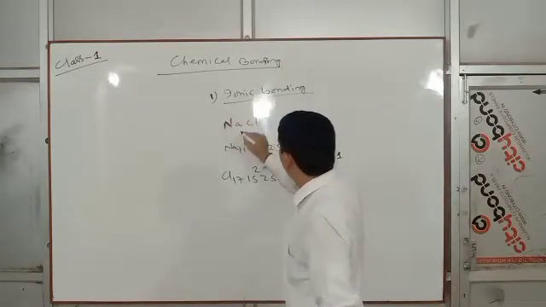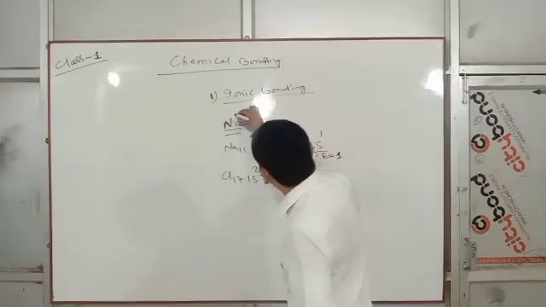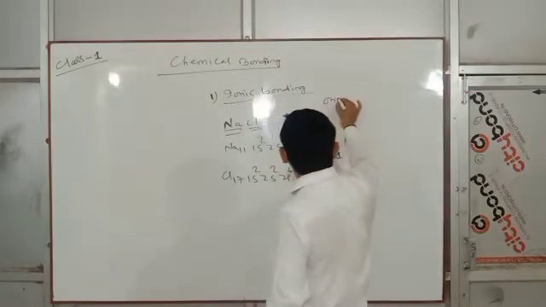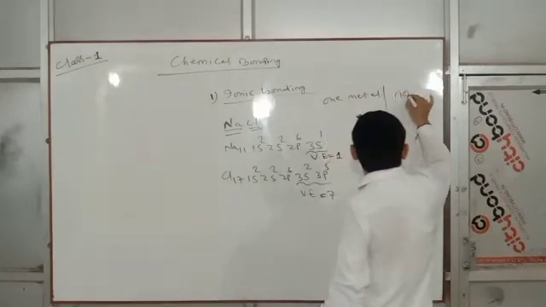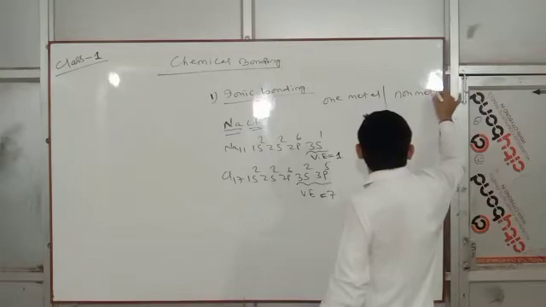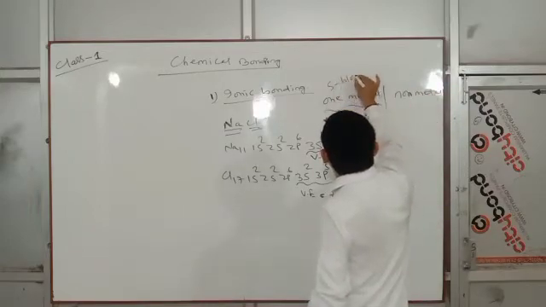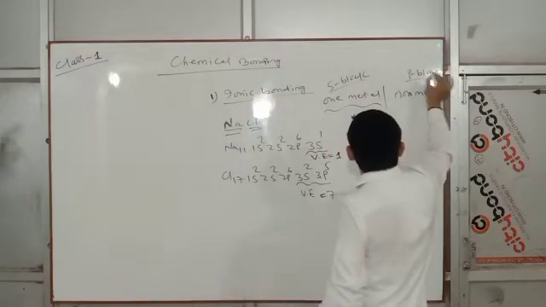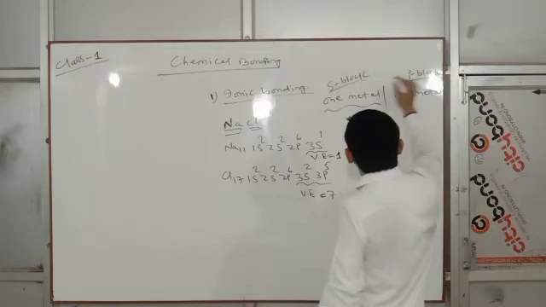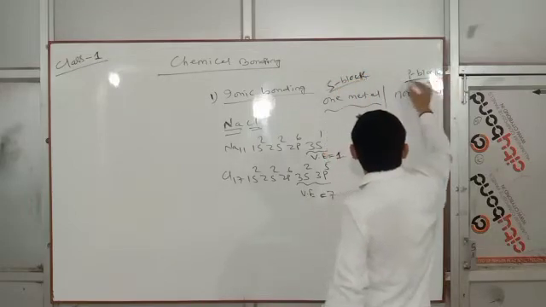In NaCl, Na is one atom and Cl is another atom. Generally in ionic bonding, one is a metal and another is a non-metal. The metal is mostly an S group element, and the non-metal is mostly a P group element.